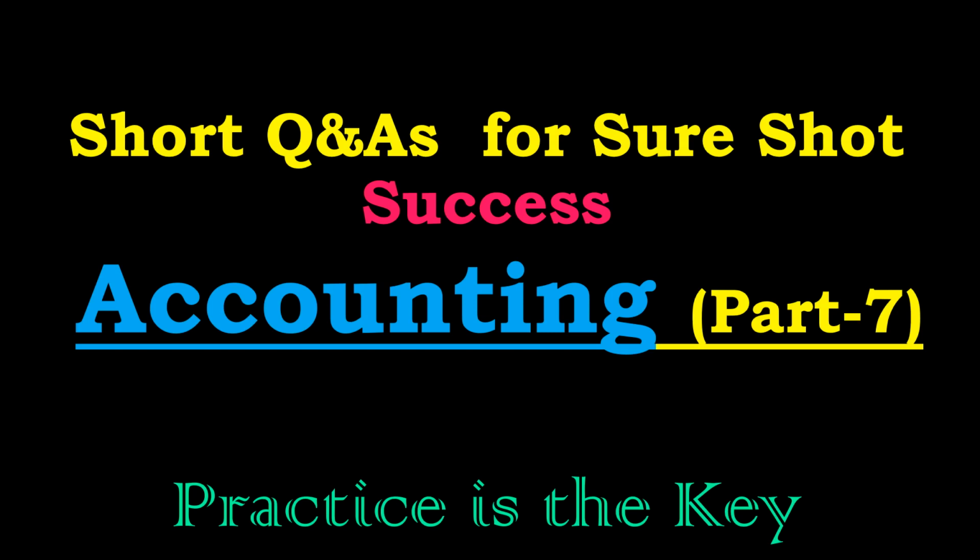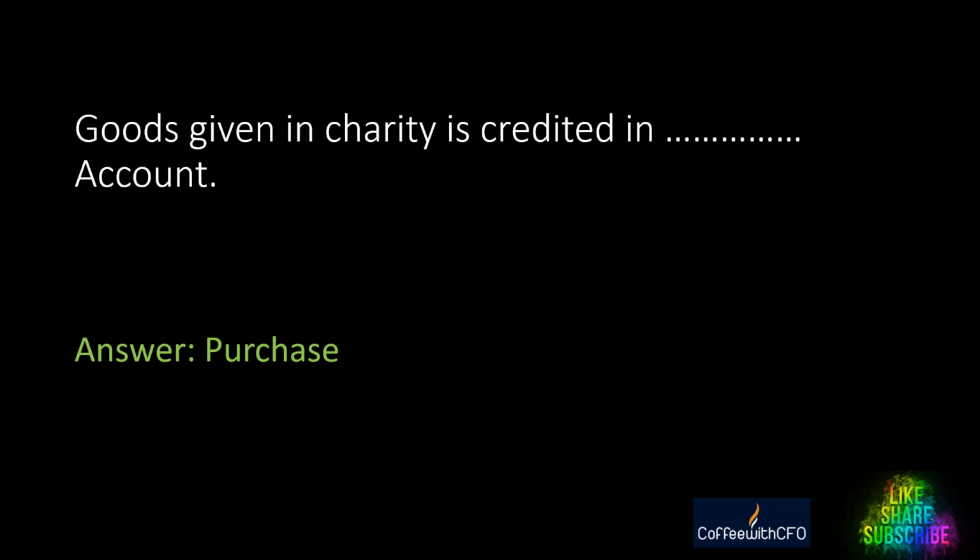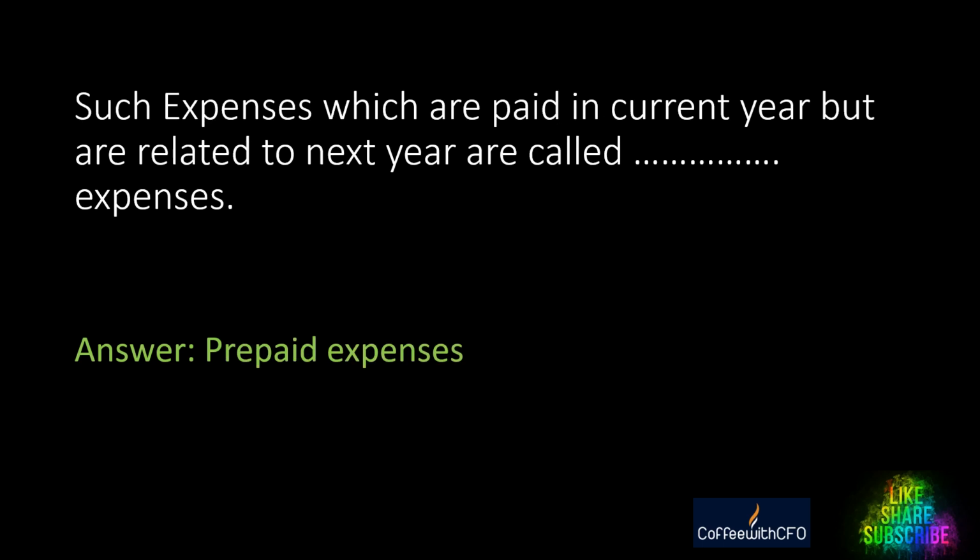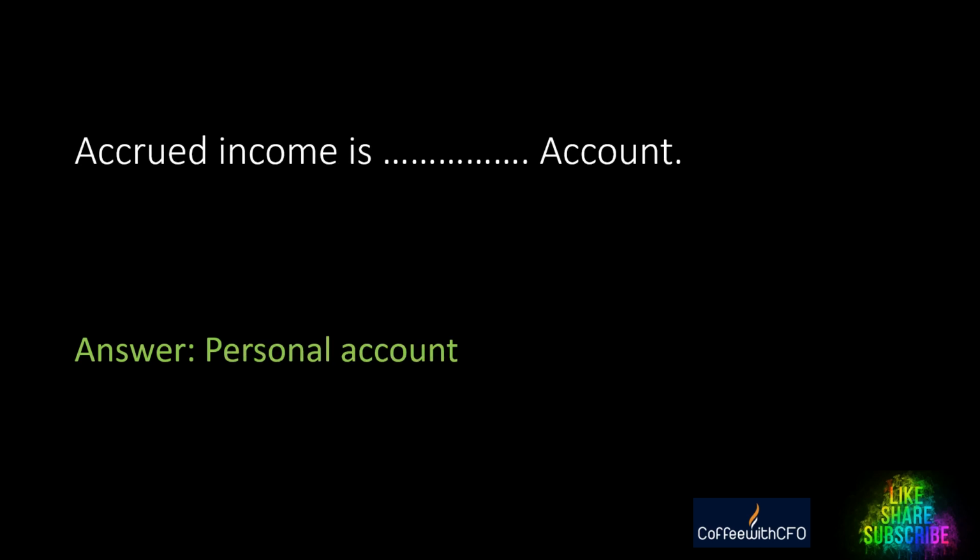So, first question coming to you is this: goods given in charity is credited in dash account. Goods given in charity is credited in dash account, and the answer is purchase account. Next question: such expenses which are paid in current year but are related to next year are called dash, and the answer is prepaid expenses. Next question: accrued income is dash account. Accrued income is dash account, and the answer is personal account. Accrued income is a personal account.